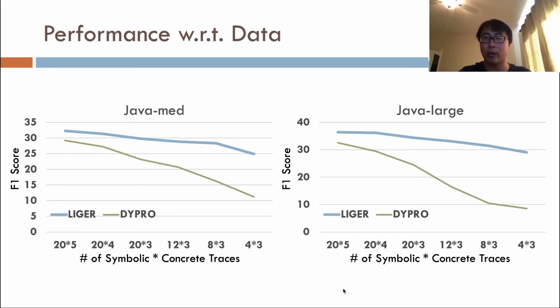Results show when there are sufficient traces, such as 20 symbolic with 5 or 4 concrete traces, DYPRO is not far behind. However, when more traces are being thrown out, Liger shows a significant advantage. The experiment validates our hypothesis. That is, by incorporating symbolic program features into a pure dynamic approach, the model becomes much less data dependent.